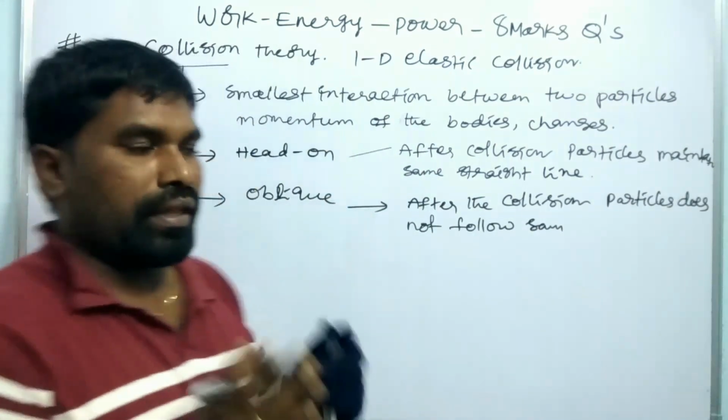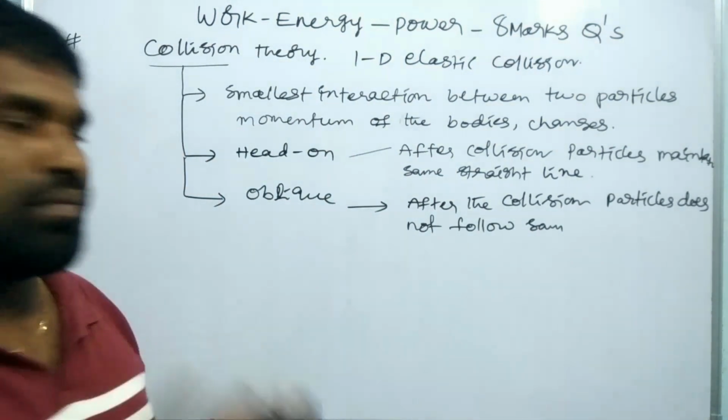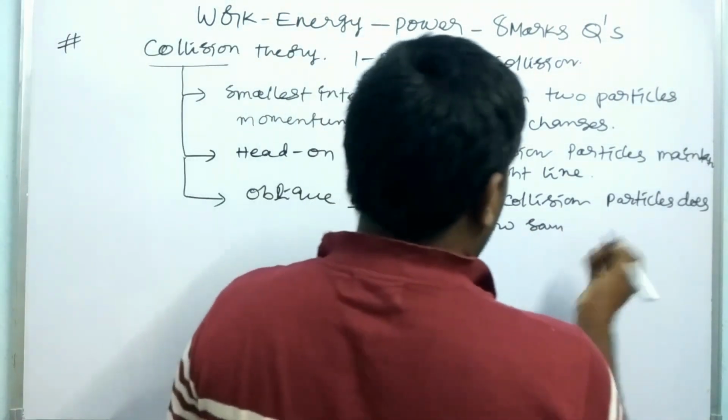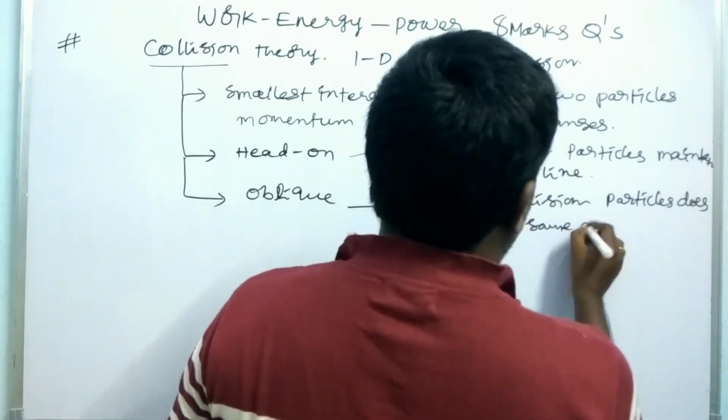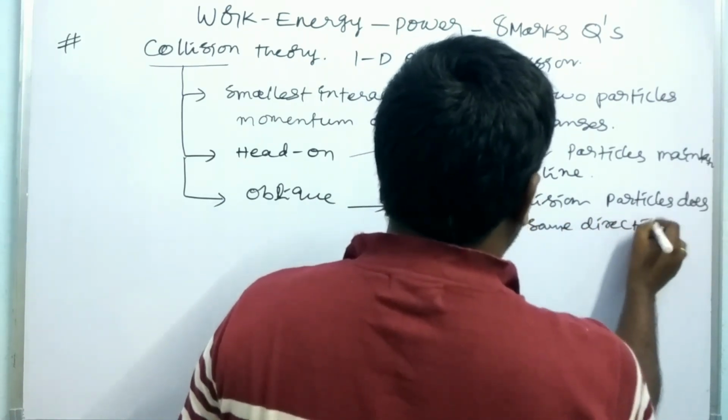They move in random directions, with some angle. So these are the main types of collisions.